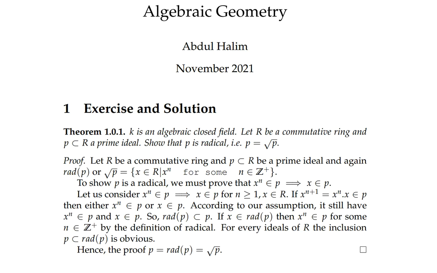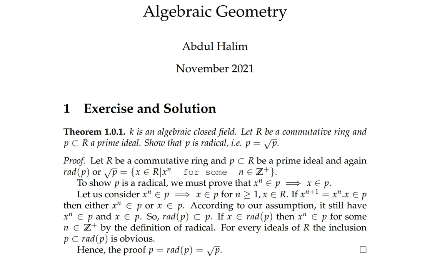For the case of n equal to 1, this case is obvious from the definitions. And according to our assumption, we still have X^n belongs to P and X belongs to P. For the case of X^(n+1), this line comes from the consideration line.